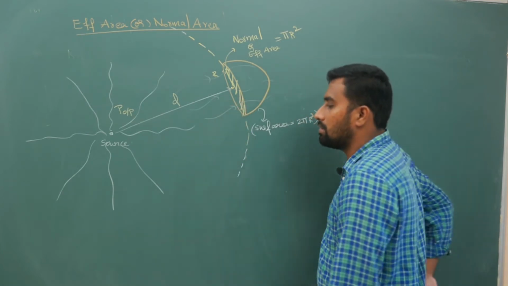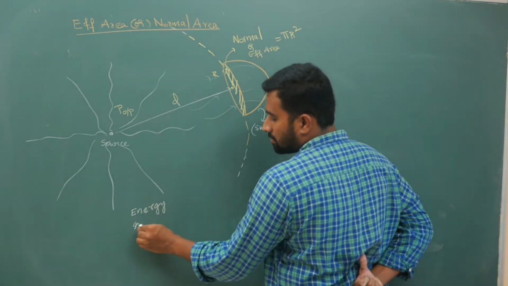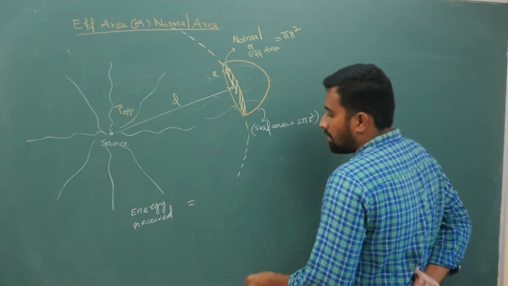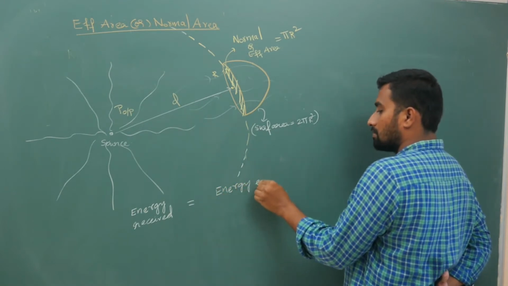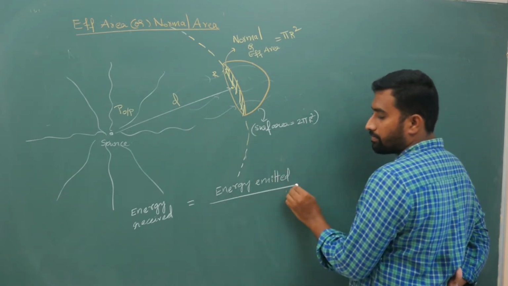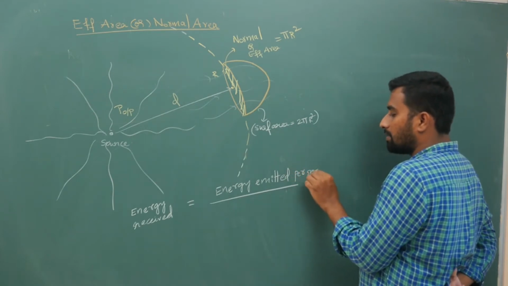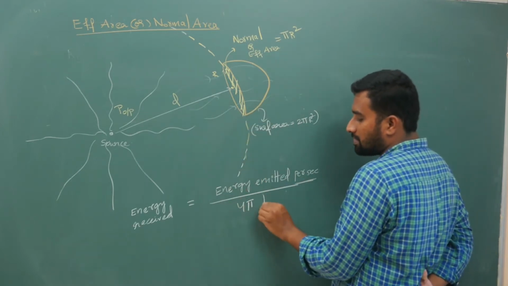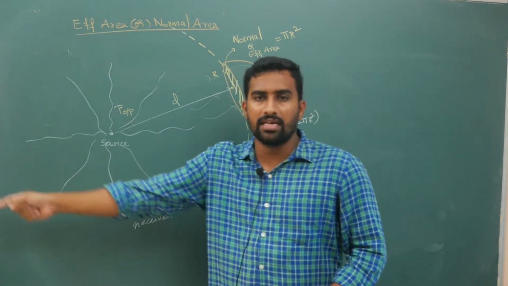Here I want you to understand what is your energy received. Energy received is energy emitted per second by, this energy is being emitted across an area of, if it is a point source, across a spherical region in the entire three-dimensional space.